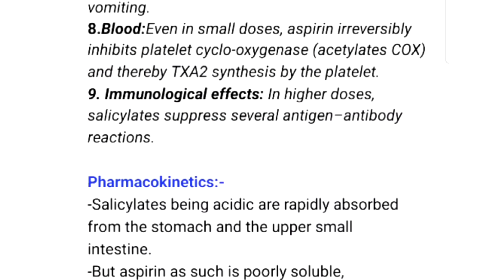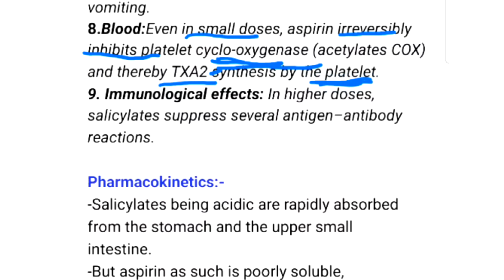Next is blood. Even in small doses, aspirin irreversibly inhibits platelet cyclooxygenase, that is COX, thereby inhibiting thromboxane synthesis by the platelets.